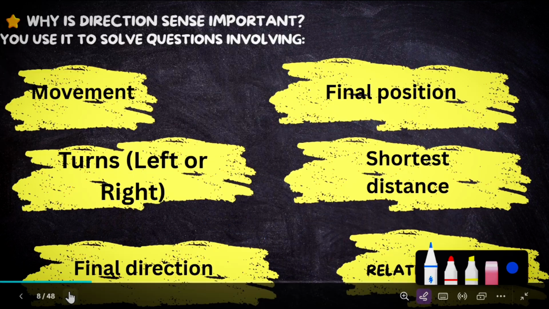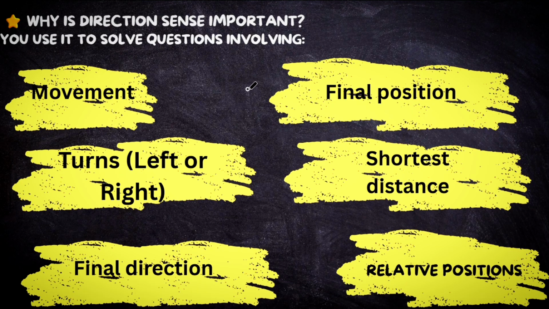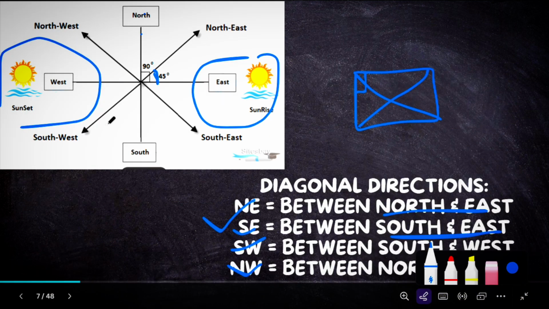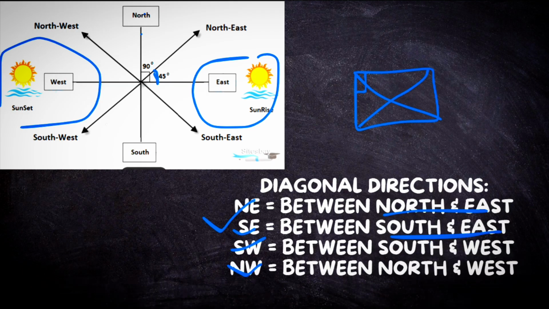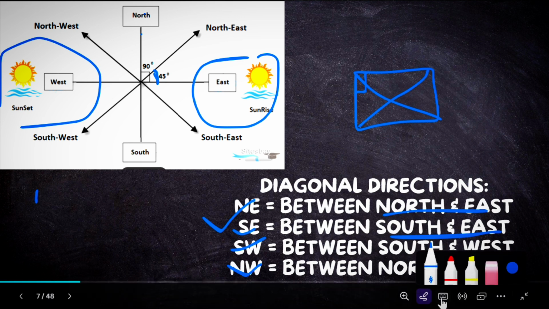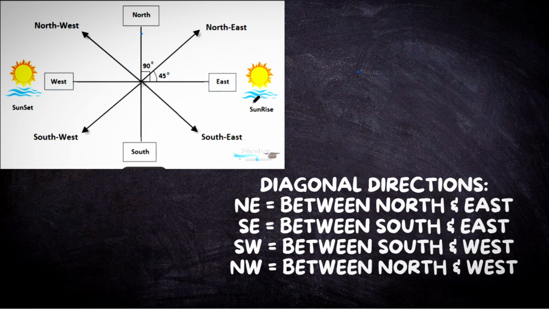So the next part is why direction sense is important and how you use it to solve questions. For example, in direction, one topic is facing north. Facing north means at the right of east. For example, for right turn, clockwise and anti-clockwise are the main concepts. So firstly, the two very important topics are clockwise and anti-clockwise.